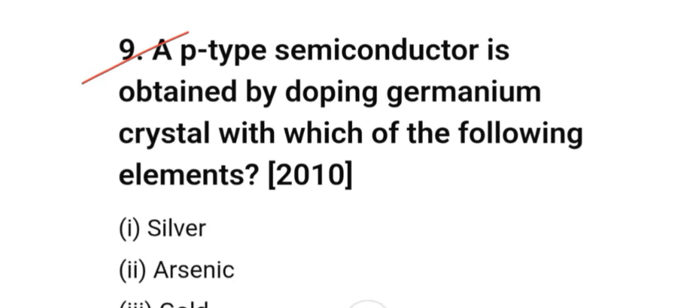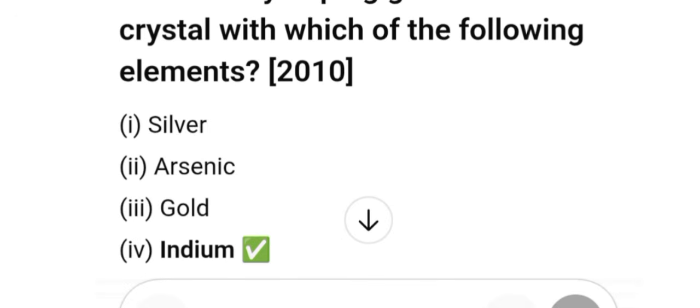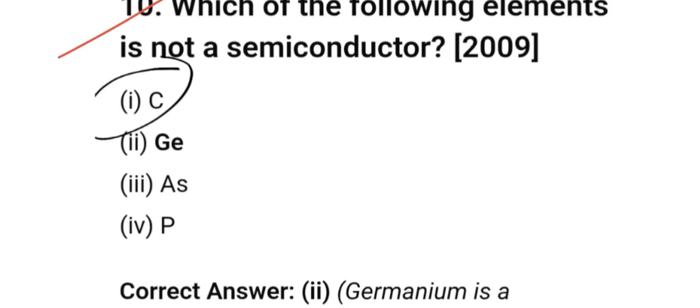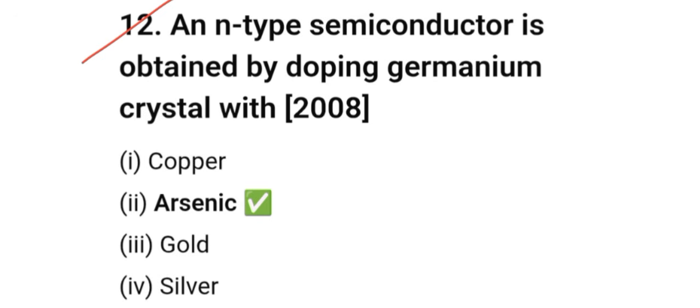A p-type semiconductor is obtained by doping germanium crystal with which of the following elements? Silver, arsenic, gold, indium. So our answer will be indium. The following element is not a semiconductor. That will be option 1. N-type semiconductor is obtained by doping germanium crystal with arsenic.